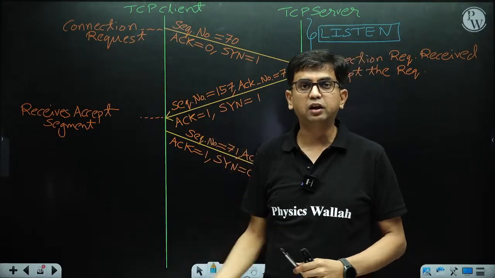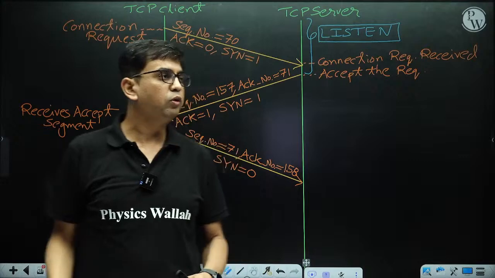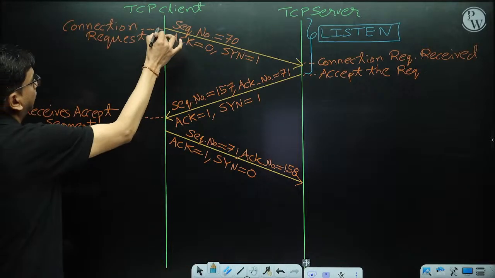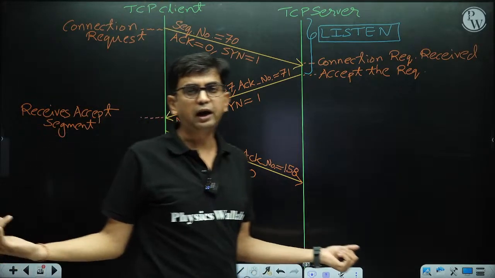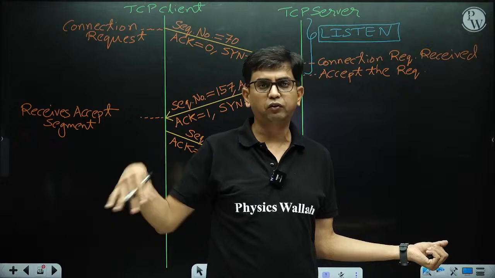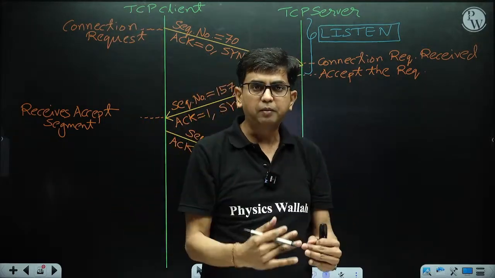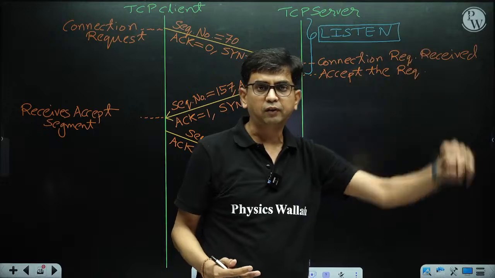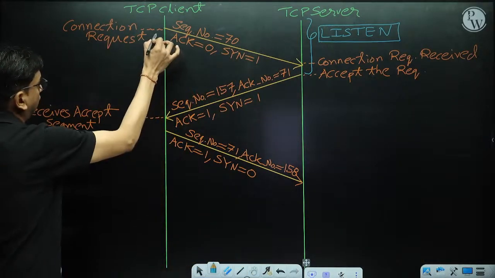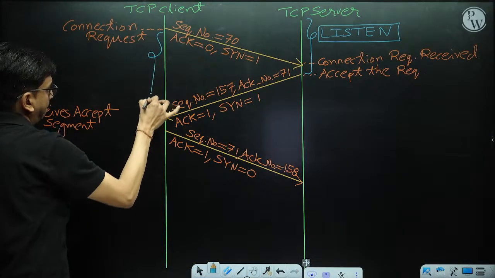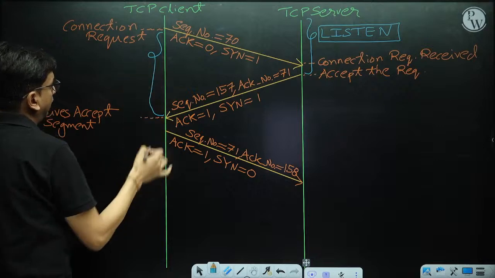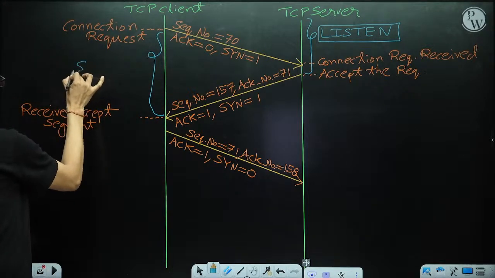When the client is going to send the connection request, before that the client is shut down or closed or off, whatever. The client comes into the picture and immediately sends the connection request. So what does the client state start with? The client state starts with sync send.